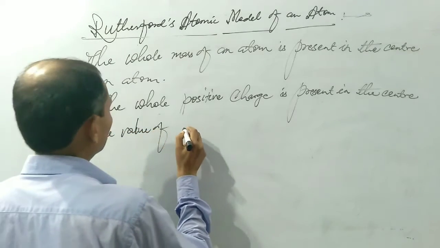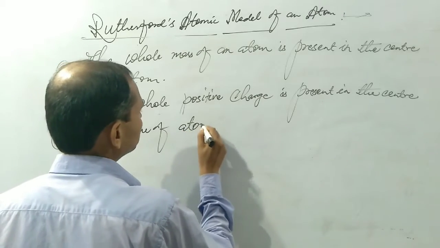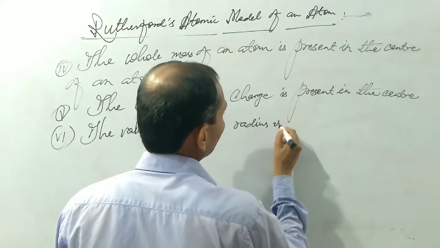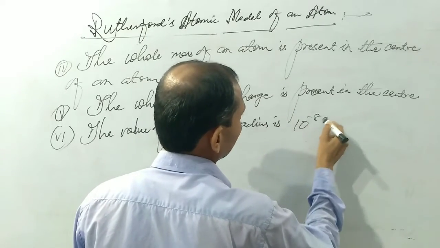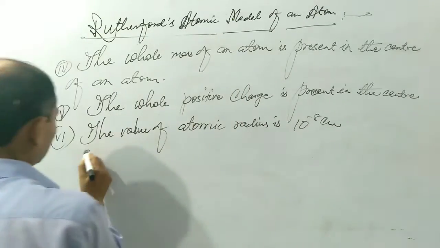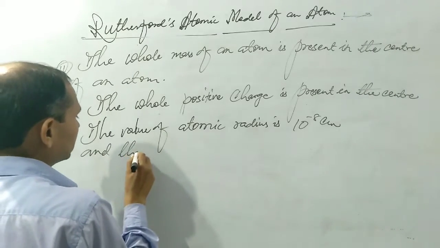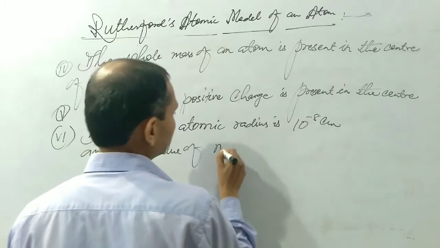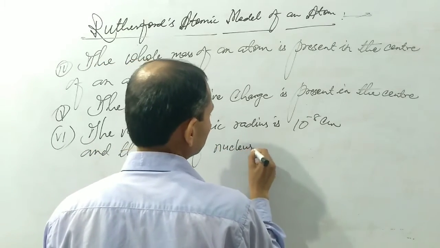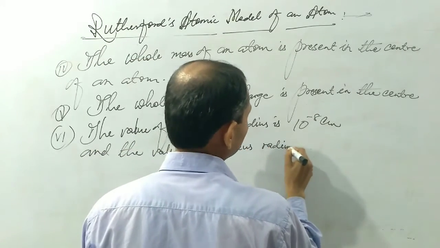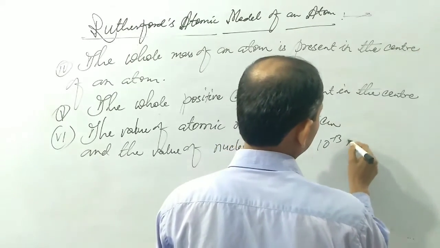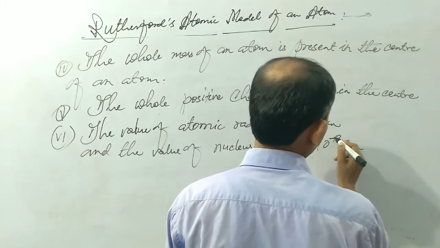The value of atomic radius is 10 to the power minus 8 centimeter, and the value of nucleus radius is 10 to the power minus 13 centimeter.